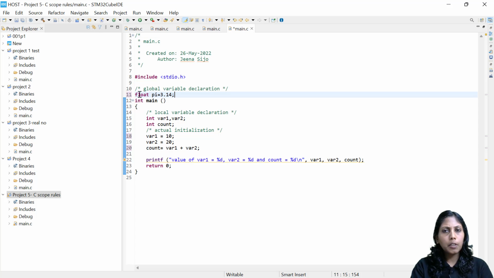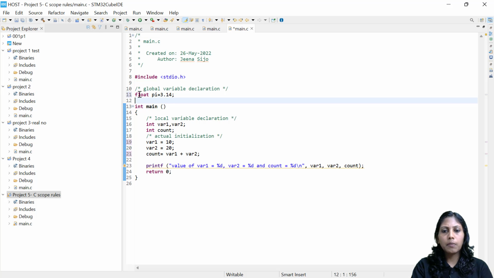Right now you understood that pi is a variable, and the value is 3.14, whatever it is. But I declared this in the global space, not inside the main function, which means to say anywhere I can use this variable. So that becomes a global variable. That's the meaning. And you know by default the value of a global variable will be 0. It won't contain any garbage values.